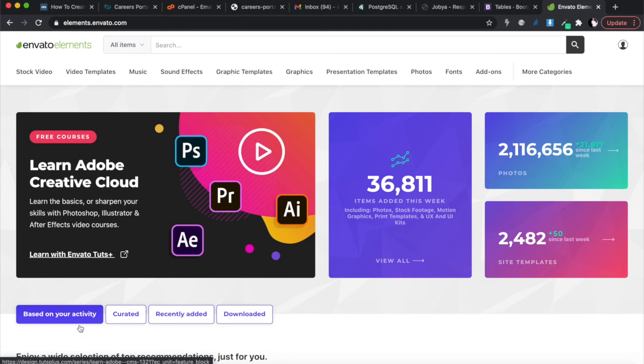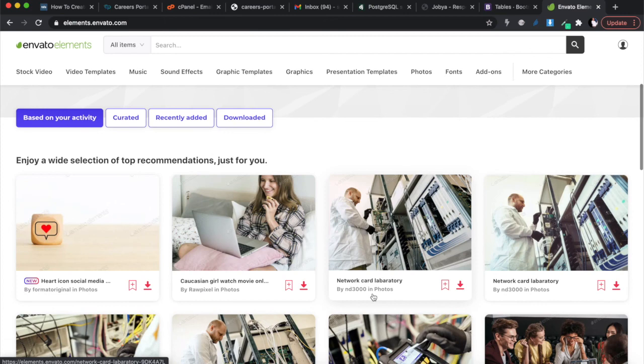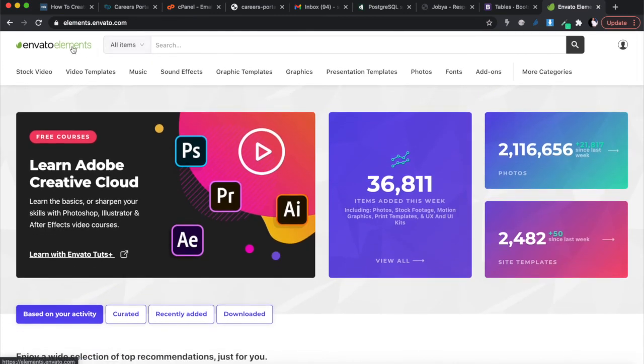Envato is one of the best places on the internet to get really good images for your website. When you get to Envato, I've already got an account, but if you don't have one, I think it costs something like $15 a month if you pay annually. I think it comes out to about 3,000 rands for the whole year. And trust me, this is one of the best investments you will make if you're thinking of having your own web development company, because I save a lot of money doing things myself, like graphic design.